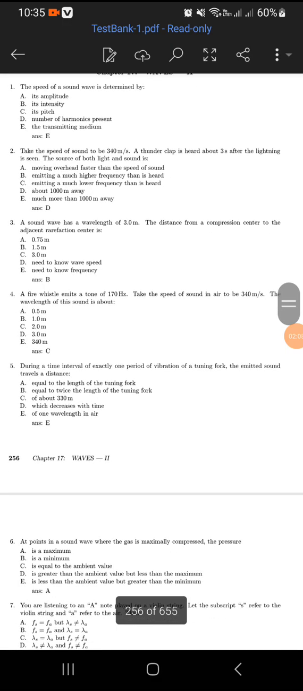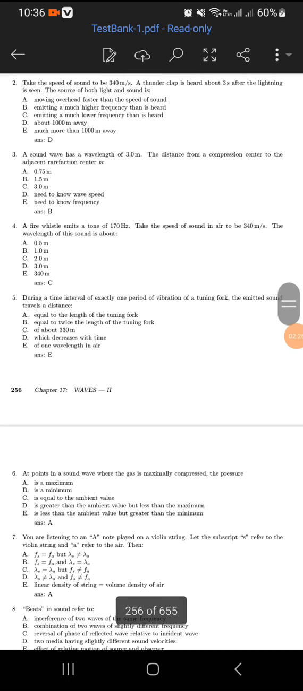Number 2, take the speed of sound to be 340 meters per second. A thunderclap is heard about 3 seconds after the lightning is seen. The source of both lightning and sound is about 1,000 meters away. I don't know where they got that.